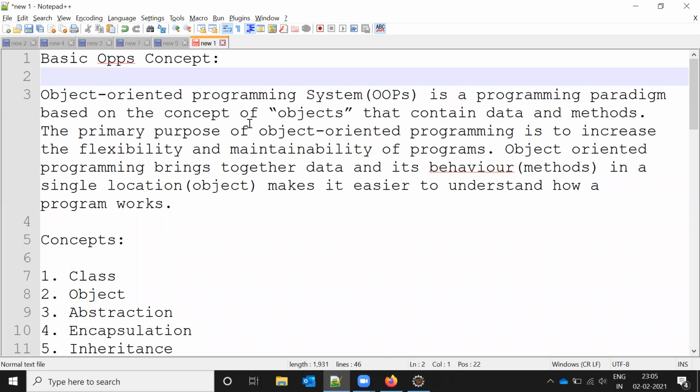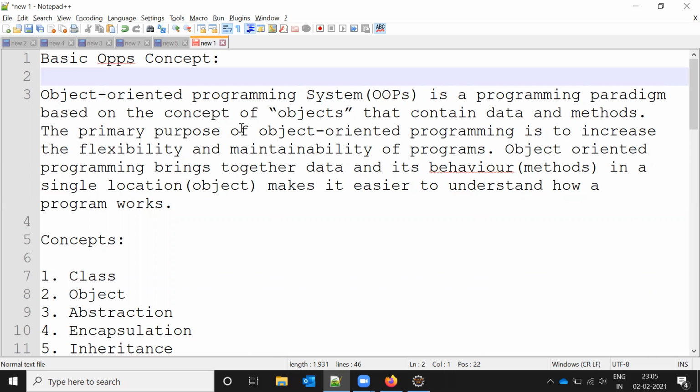Here, the object-oriented programming system is a programming paradigm based on the concept of the object, and it contains data and methods. Means one class has the data and methods presented in that place. Primarily, object-oriented programming was created to increase flexibility and maintainability of programming.